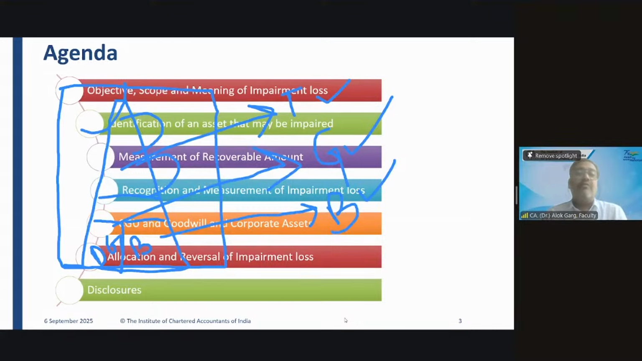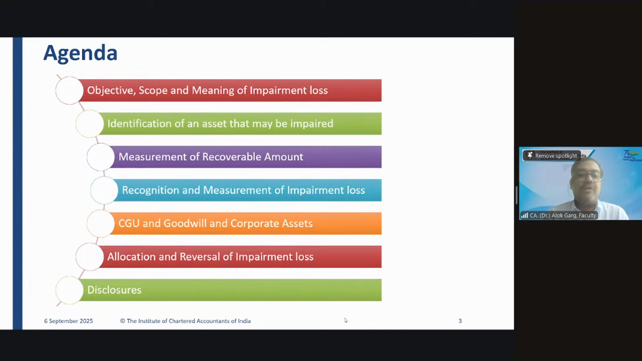Tell me, how will we allocate the impairment loss on cash generating unit?